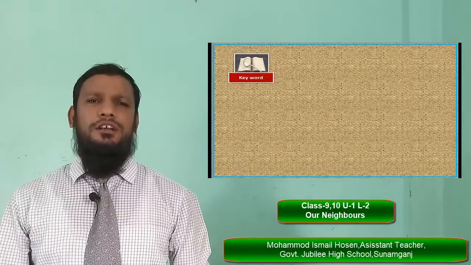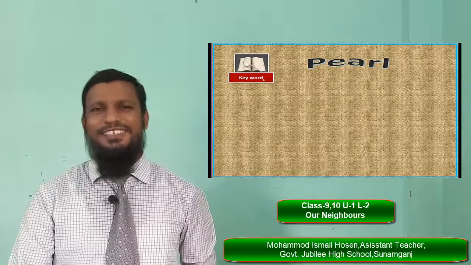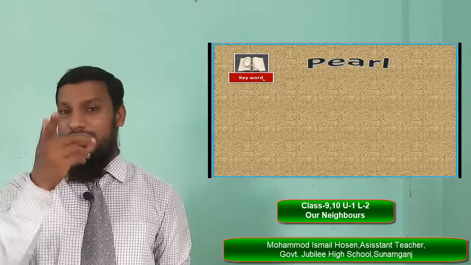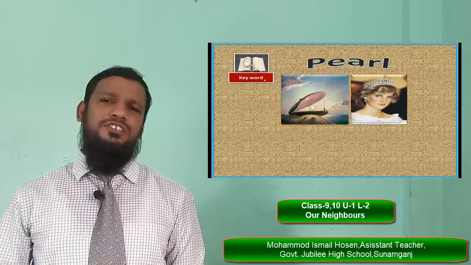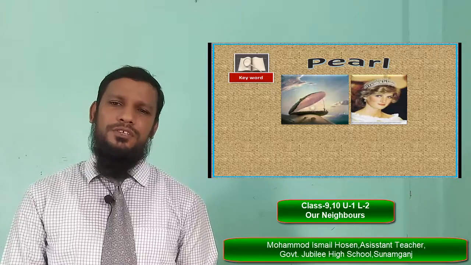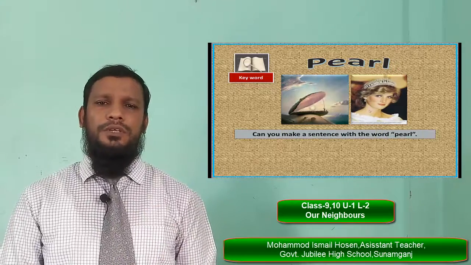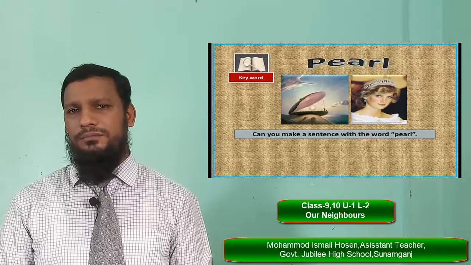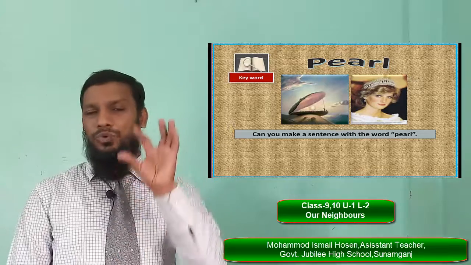Then another word is here. This is pearl. Do you know what a pearl is? I think pearl is known to you. It's a picture of a pearl, and pearls are used in the crown of the lady whose name is Princess Diana. Can you make a sentence with the word pearl?